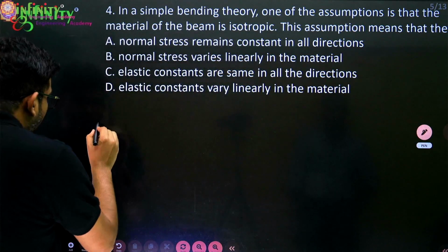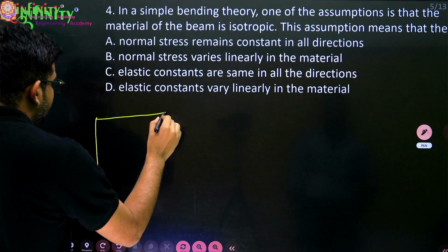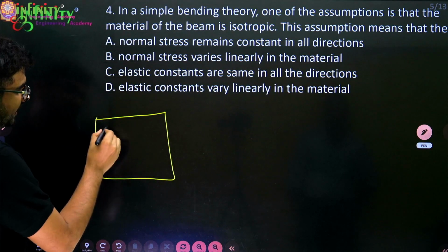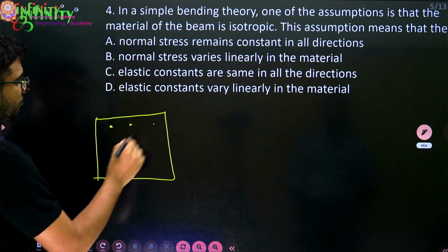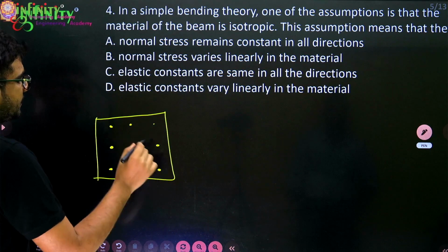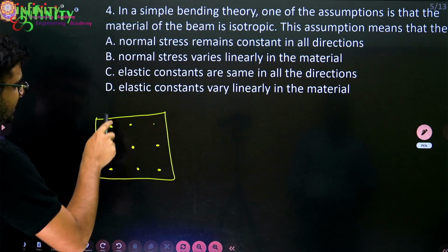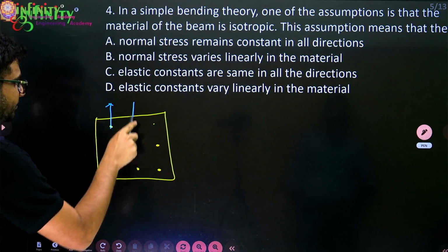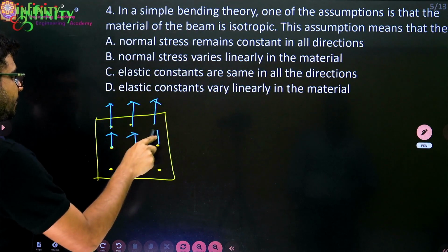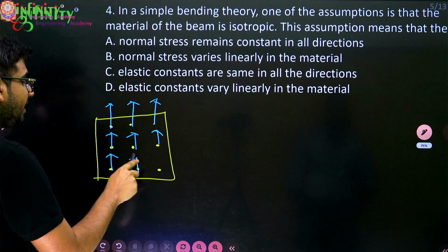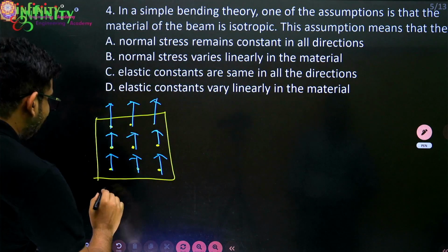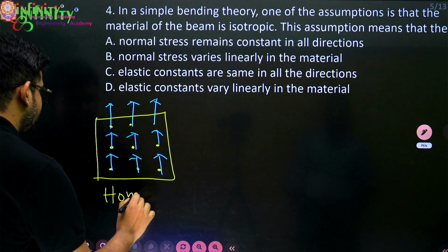Now what is homogeneous and what is isotropic? Suppose you have an object like this, and in the object we have a number of points. Suppose at all these points, in a given direction, the property of a material is the same, that is called homogeneous.